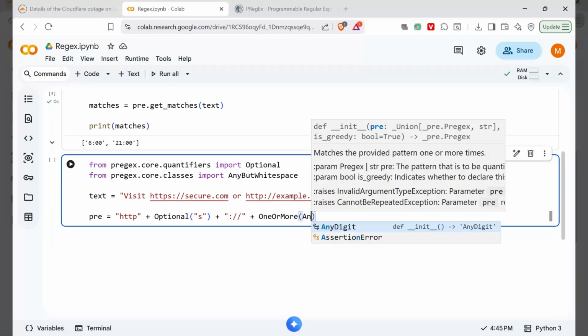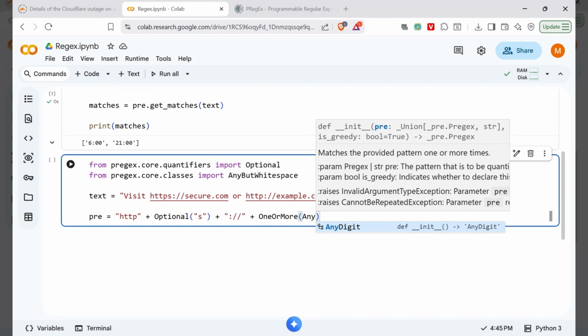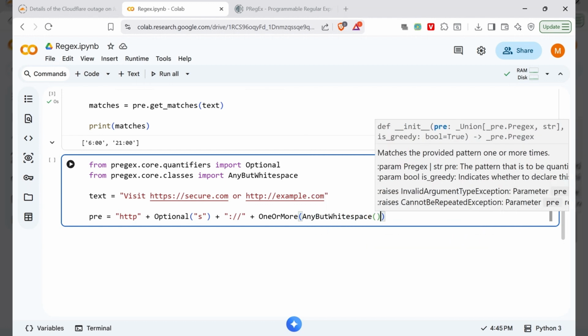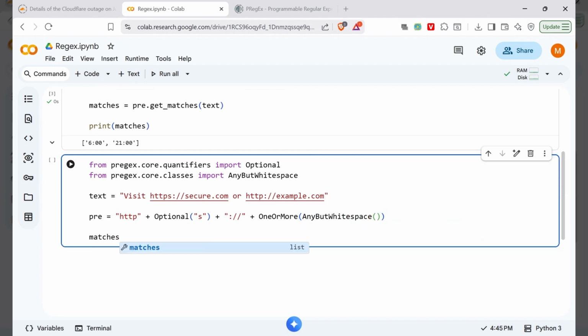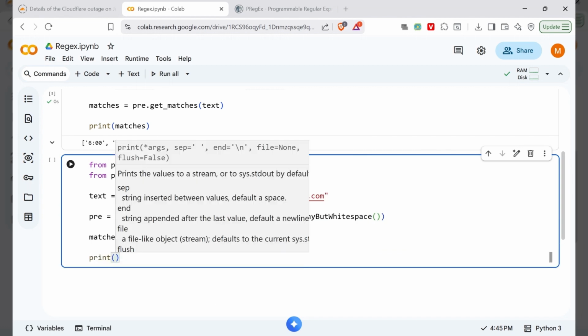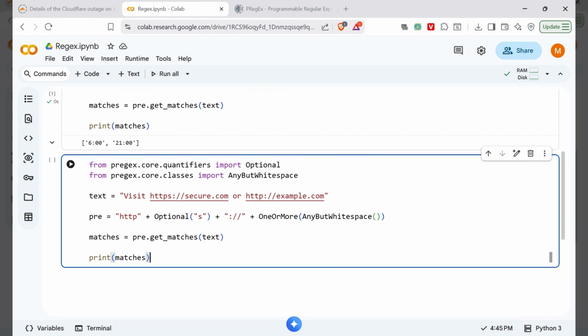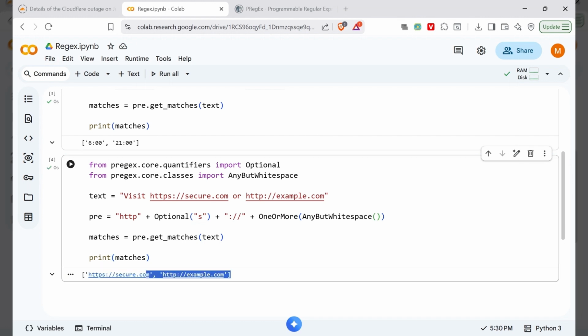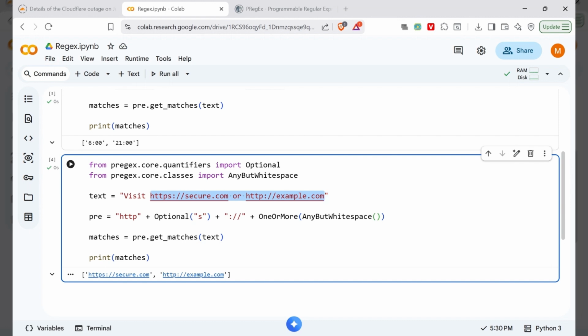Now here is anything apart from the white space. Again call the getMatch function and pass the text. Here you see it returned both URLs, HTTP and HTTPS. The Optional wrapper makes any part of the pattern optional, perfect for handling variation.